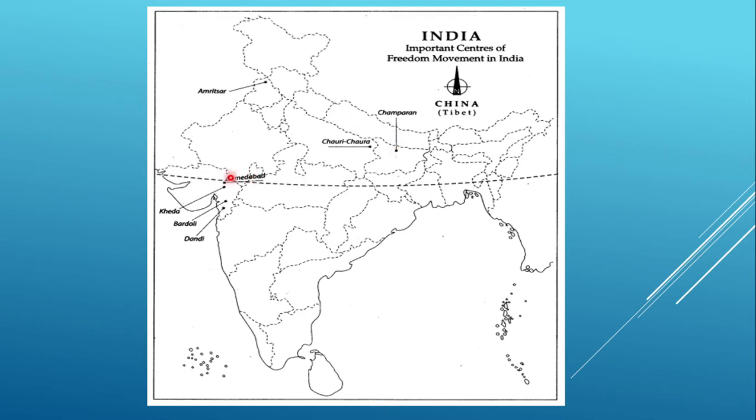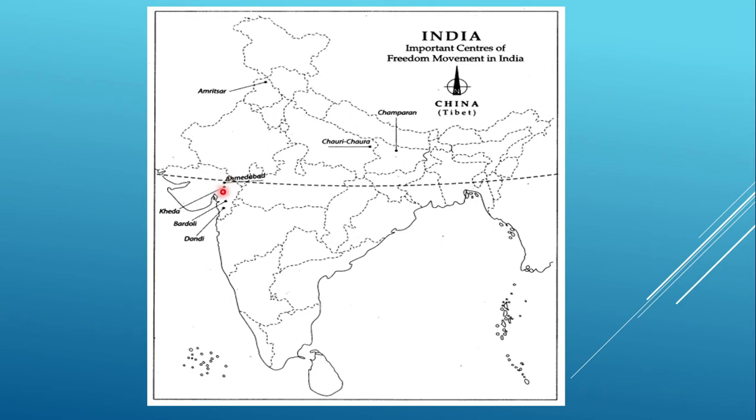The second place that is important is Kheda and Ahmedabad. Both were simultaneously during the same time period. At both these places the Satyagraha started. In Kheda and Ahmedabad, it was between 18 February and 5th June 1918 that the Satyagraha was going on.